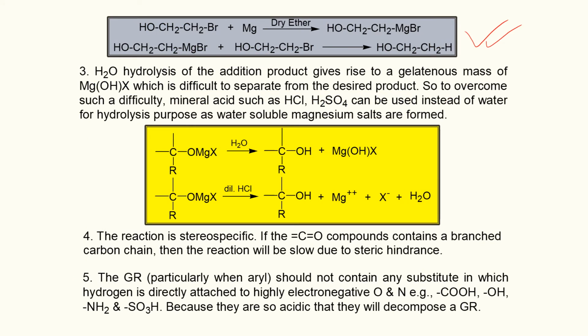In the last step of Grignard reaction, water hydrolysis of the addition product gives rise to a gelatinous mass of magnesium hydroxyhalide, which is difficult to separate from the desired product, that is from the alcohol. So to overcome such a difficulty, mineral acids such as hydrochloric acid, sulfuric acid can be used instead of water for hydrolysis purpose, as water soluble magnesium salts are formed.